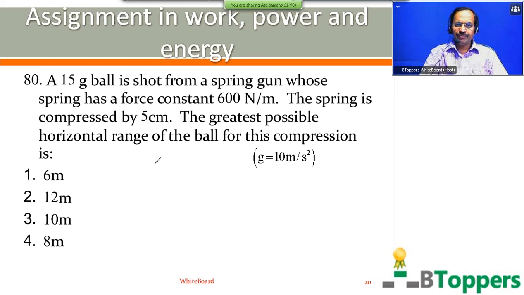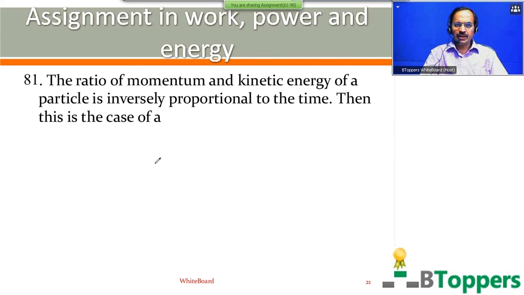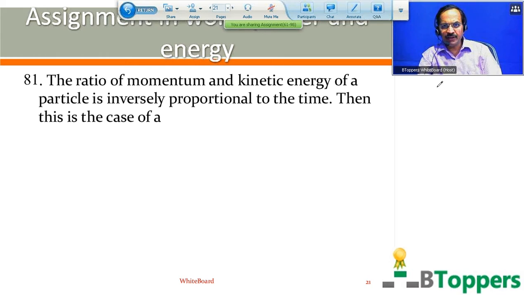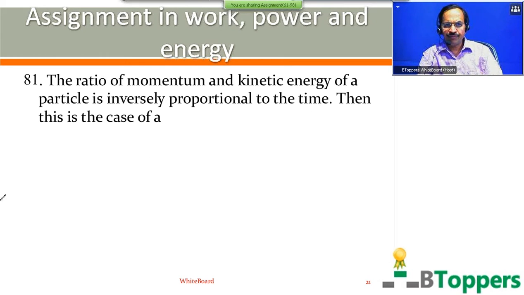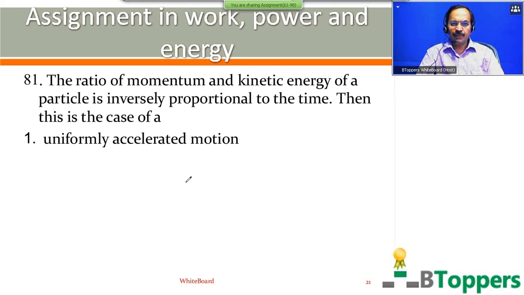I'm going to show the next question on screen. See the question number 81. The ratio of momentum and kinetic energy of a particle is inversely proportional to the time. Then this is the case of the 4 options.